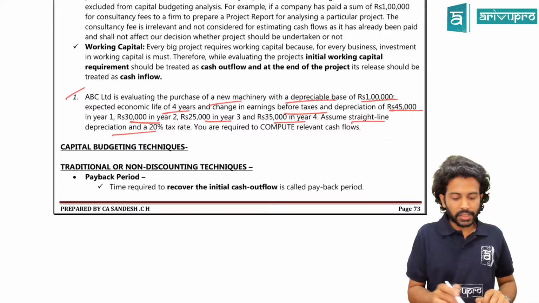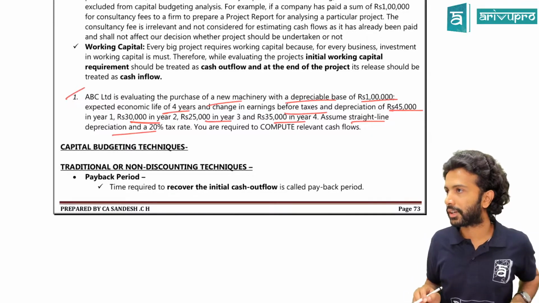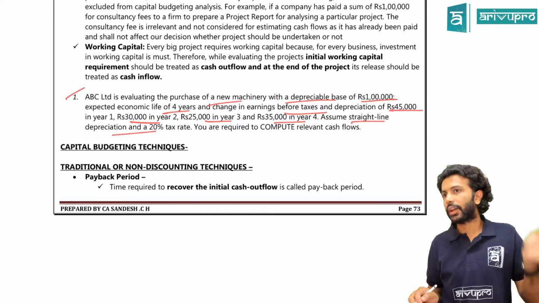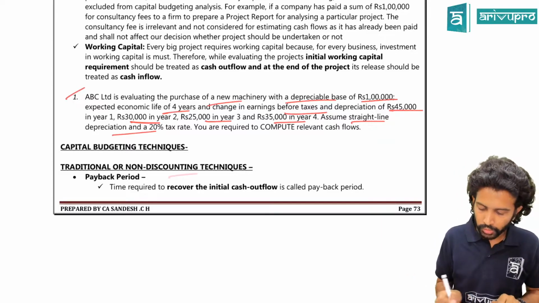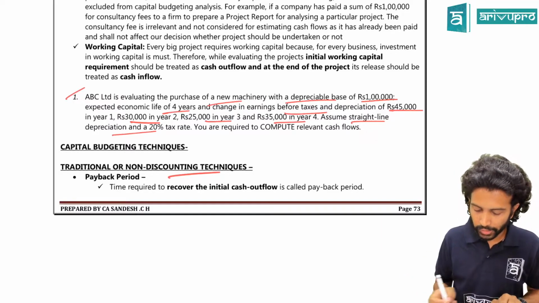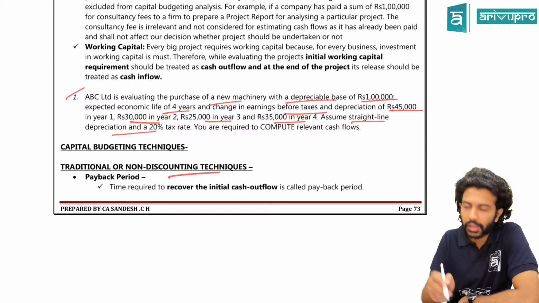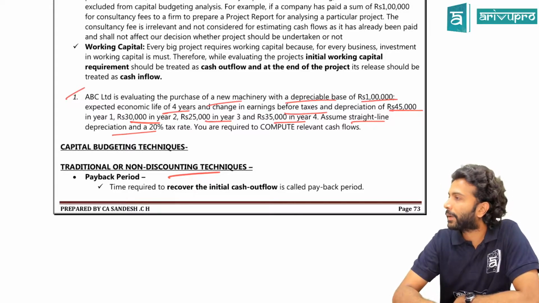So we have various capital budgeting techniques. First one is the techniques without time value, and then the techniques with the time value of money. Time value of money we know. So one is your non-discounting techniques, which we call the traditional approach. We'll take up the first one under that, which is the payback period. The name itself is saying payback period. That means what?